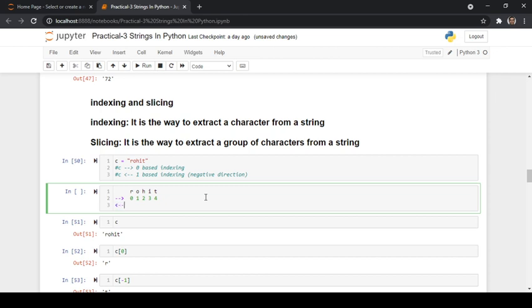When coming in this direction, the t will be minus 1, minus 2, minus 3, minus 4, minus 5.